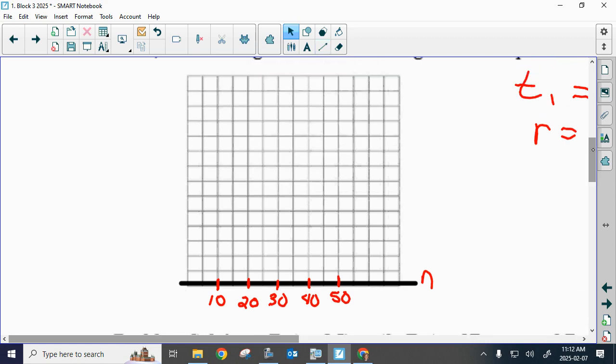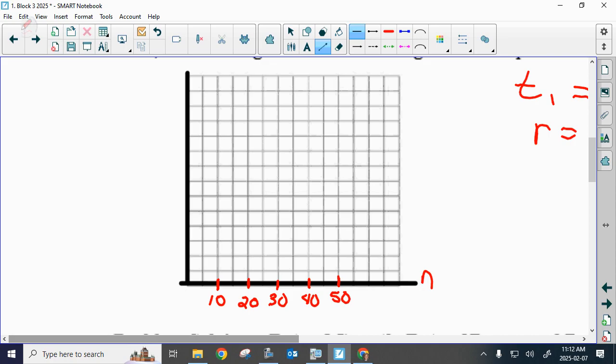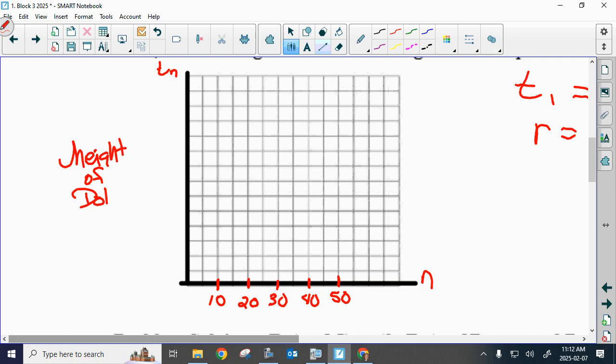So you want to adjust your scale according to the numbers that we've been given. My y-axis is my Tn. Now my Tn was actually the height of the dolls. And we should actually connect that to the height of the dolls. What was the biggest height of the dolls? So maybe we're going to go 10, 20, 30, 40, 50, 60. And my T1 is going to be really close to that 60, because T1 would be right about here, right?